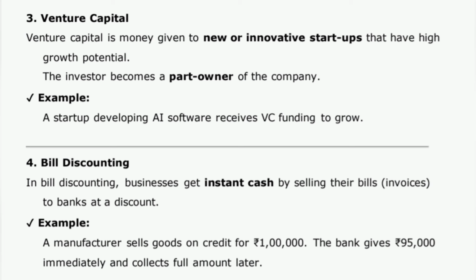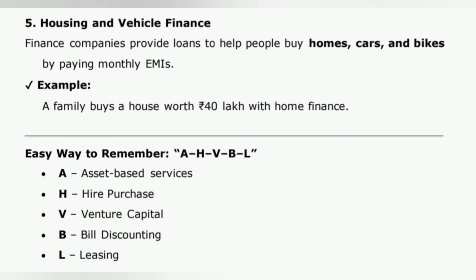4. Bill discounting. In bill discounting, businesses get instant cash by selling their bills, invoices, to banks at a discount. Example. A manufacturer sells goods on credit for 1 lakh rupees. The bank gives 95,000 rupees immediately and collects the full amount later. 5. Housing and vehicle finance. Finance companies provide loans to help people buy homes, cars, and bikes by paying monthly EMIs. Example. A family buys a house worth 40 lakh rupees with home finance.